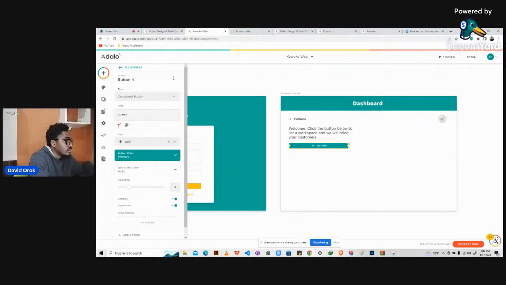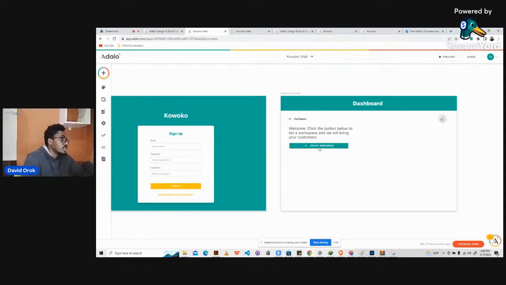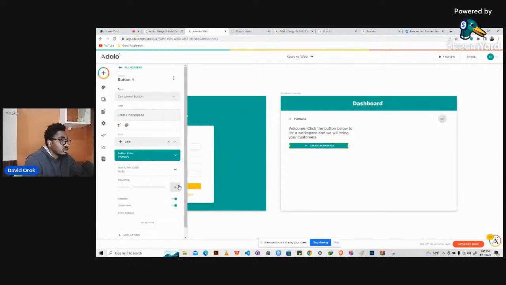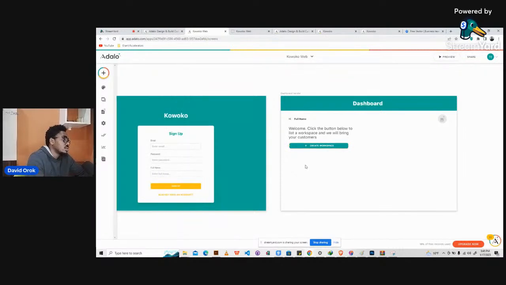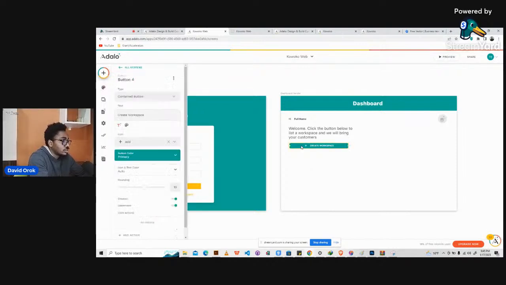All right, so it doesn't have to be so big, maybe like this. So we say create workspace. So we have create workspace, really nice. So we can just increase the border to this. All right, so create workspace. The other one was create workspace. So we can also just put another button. Okay, let's just duplicate this.